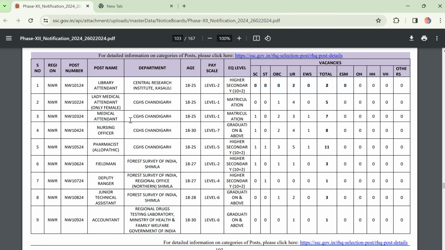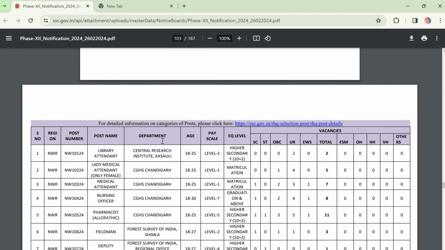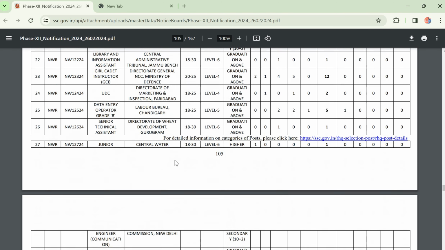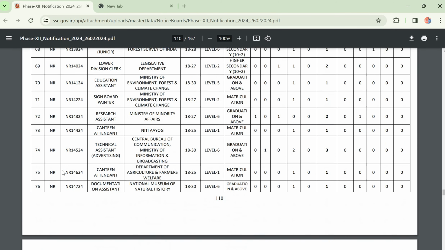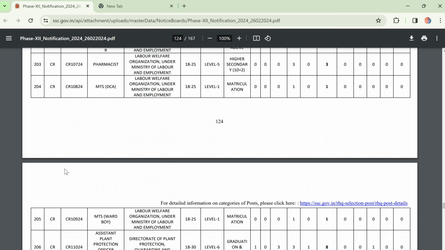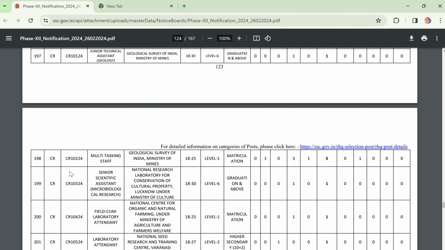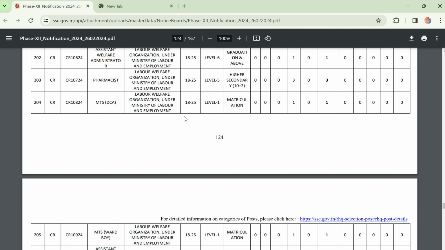Just keep that in mind. According to that, a lot of posts are given. These are the 4 main ones. For example, this is Faridabad. Faridabad is nothing but, see here, this is only the department, the Central Research Institute Kasauli. Here all of these are related to the north region. North region covers some states. After that we can see the central region. Central region like Madhya Pradesh will be covered. You can check and try to apply for the maximum number of posts, because there is a greater possibility that you can get one.